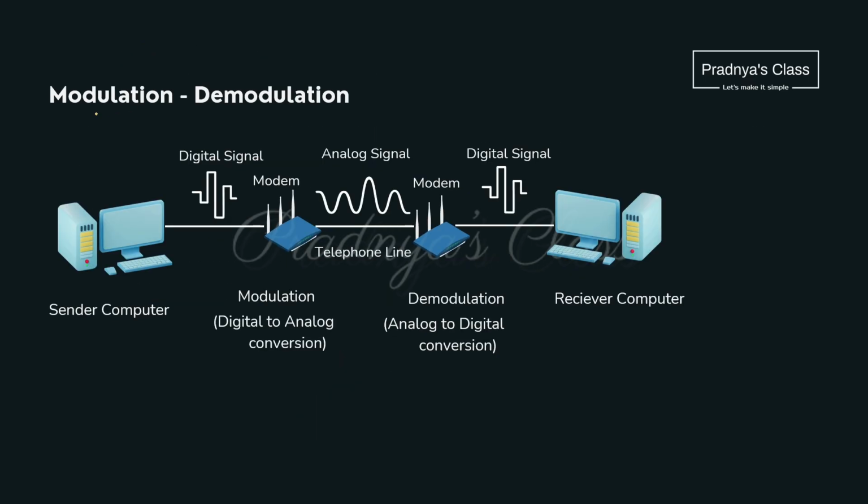Let's check out what the modulation and demodulation process is. The sender computer will send the signals to the modem. The modem does the process of modulation. Modulation means the digital signals are getting converted to analog ones. Then those analog signals will get converted to digital ones. That process is called demodulation. Both the operations will be performed by the modem. And then finally the receiver will get those digital signals. Hope you will keep this process in mind.